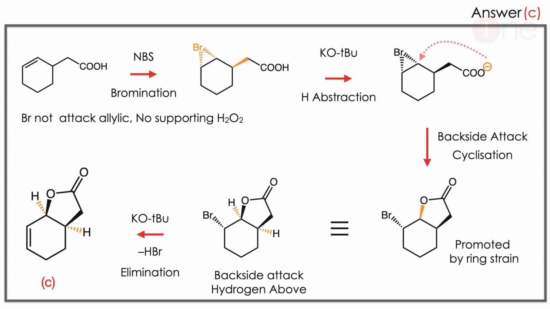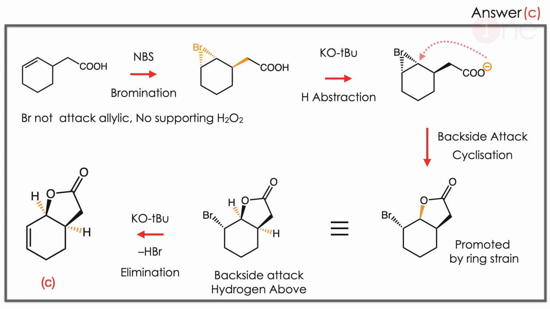The ring will be opened by the attack of the nucleophile, which is COO minus. Will the attack be up or down? Definitely bromine is bulkier, so the attack will be from below. So what is the real catch here? The attack will be on the opposite side. Since bromine is above, the attack will be on the opposite side, which is below.